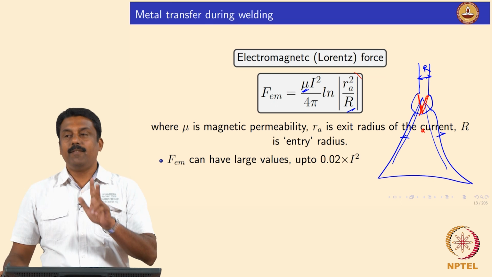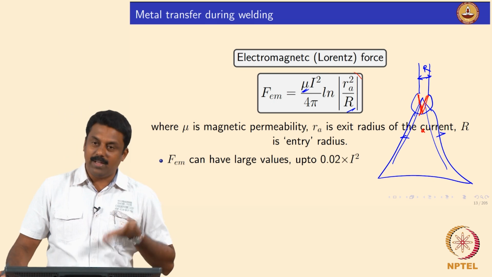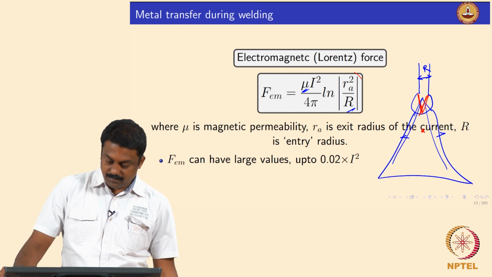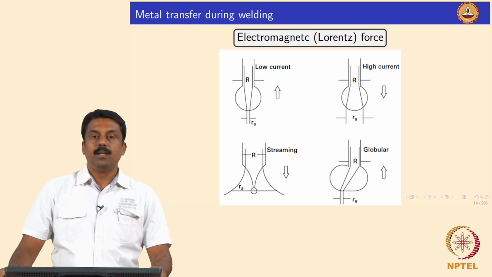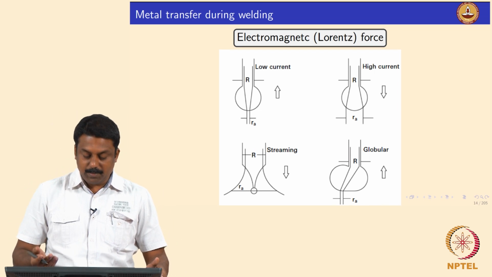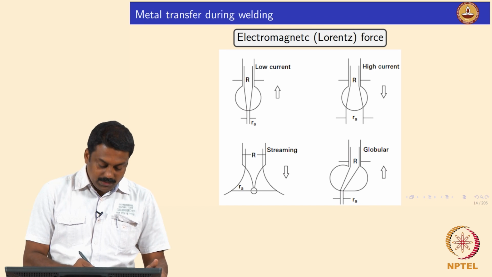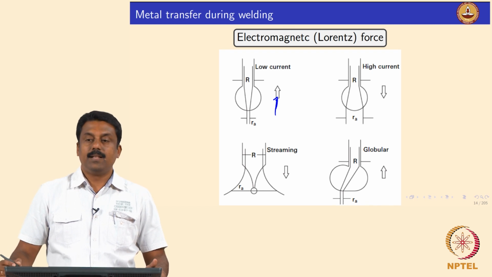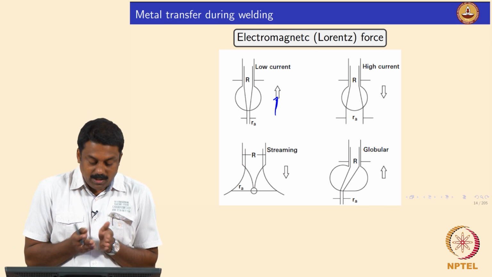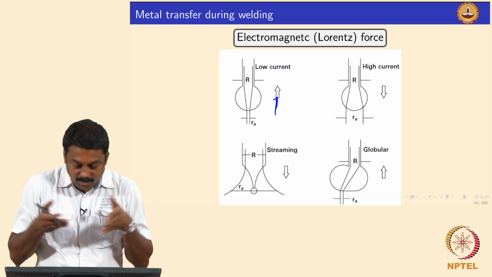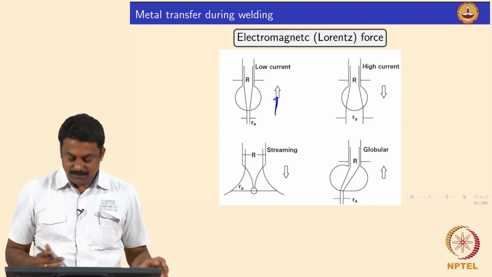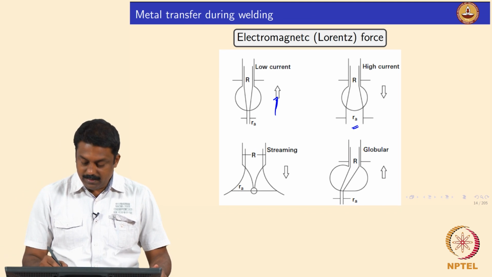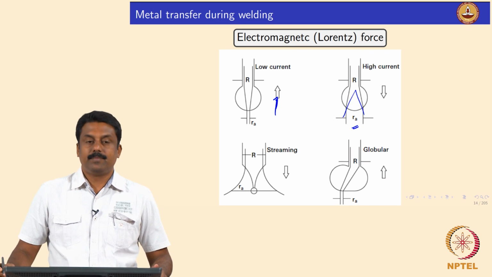So these three forces would always assist. Gravity, again, assume that we always do downhand welding, right? Is it clear? So the Lorentz force, as I explained: if your exit radius is smaller than the entry radius, it would always resist. That means the arc is very narrow, and the electrons would converge, they will not diverge. So in this case, the exit radius is larger than the entry radius. That means it will diverge.